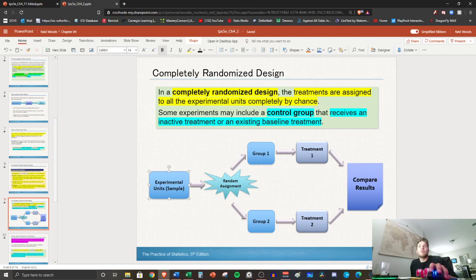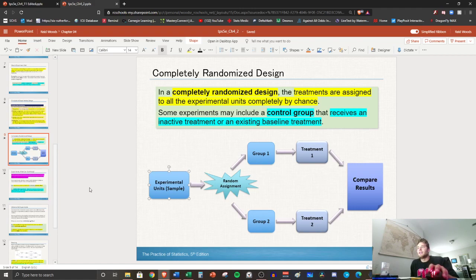Some experiments may include what's called a control group. A control group receives an inactive treatment or an existing baseline treatment. In my example that I've talked about, that would be a pencil. So we're asking the question, does writing with a crayon affect speed of writing compared to a pencil? So our control group would get the pencils.